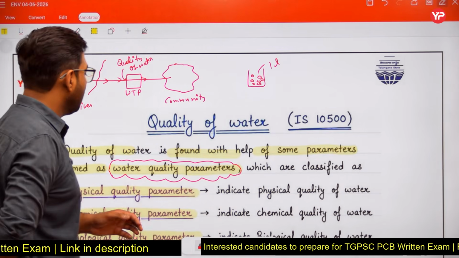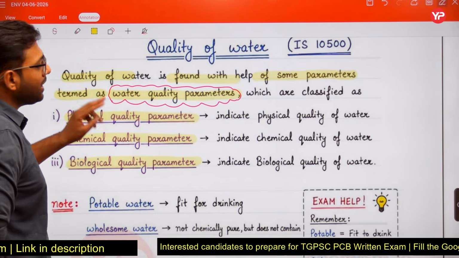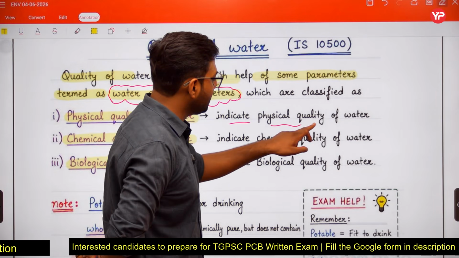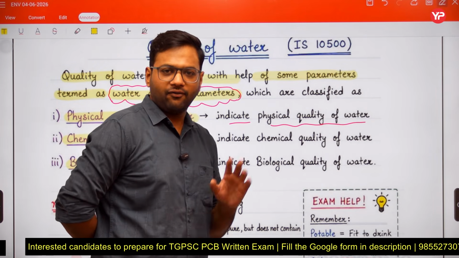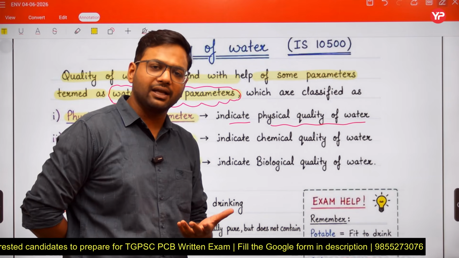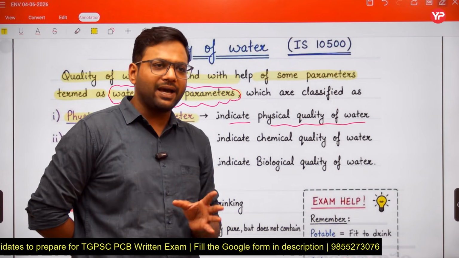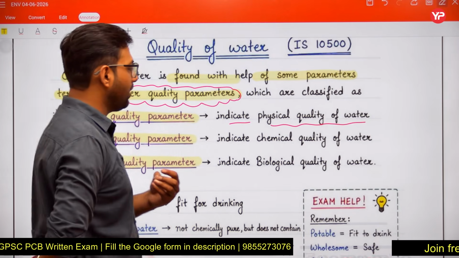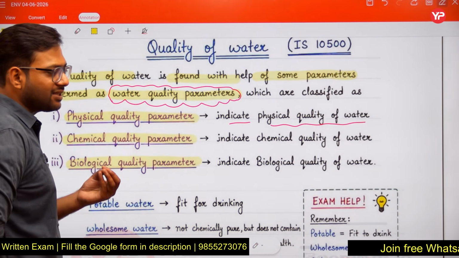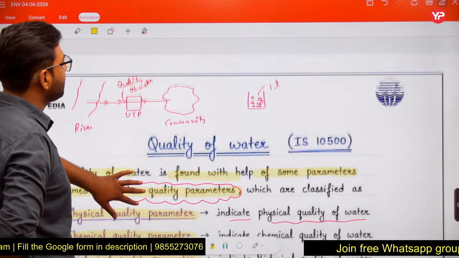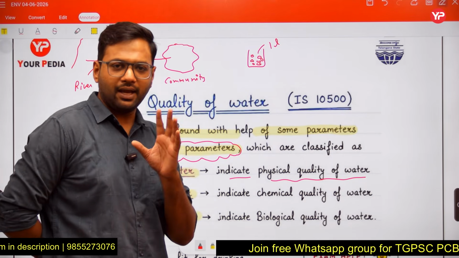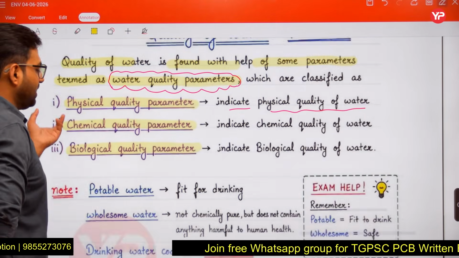So basically, friends, I am trying to say that physical quality parameters are those parameters which indicate the physical quality of water. What is the physical quality? Physical quality means those parameters which can be sensed by any of our senses. So if we are able to sense any quality from the water sample, that quality will be termed as the physical quality, right? That quality will be termed as the physical quality, friends.